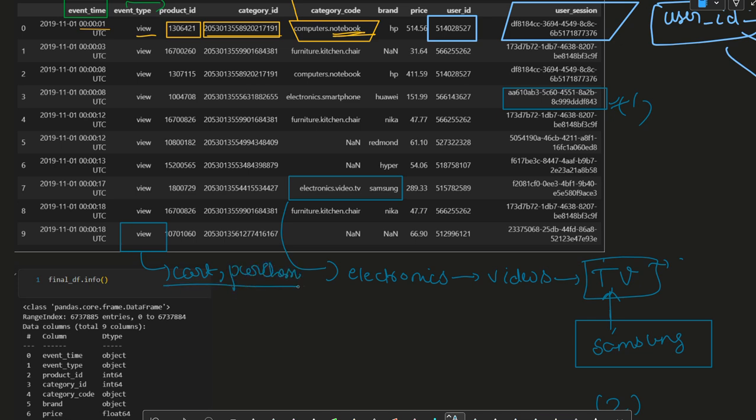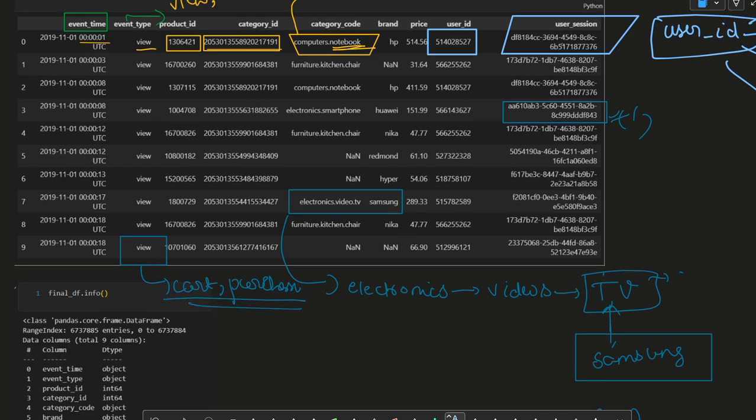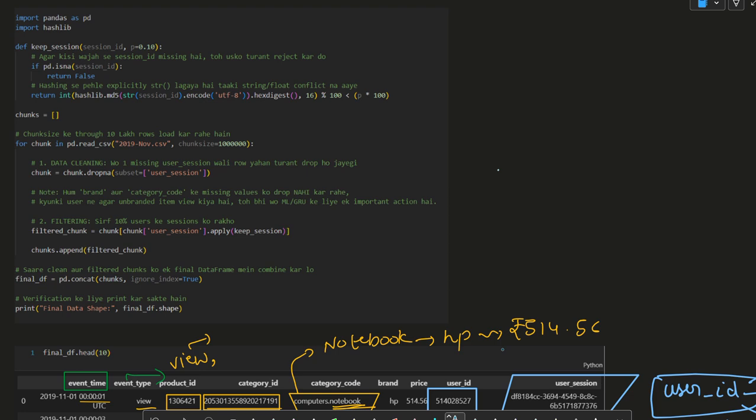So all the things are being recorded. In the further rows, there are also other rows tracking all the history made by that user.